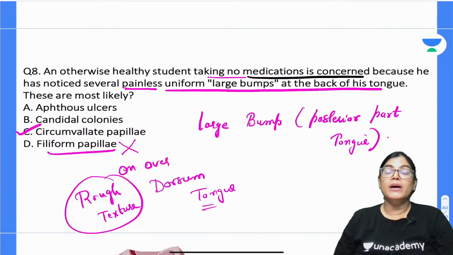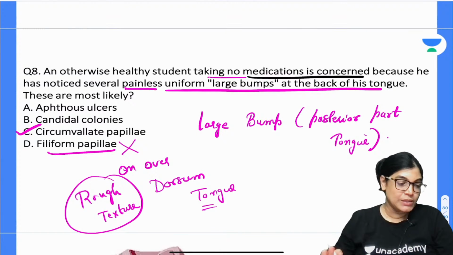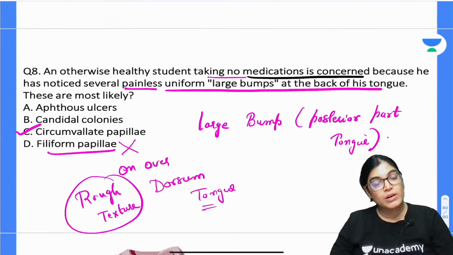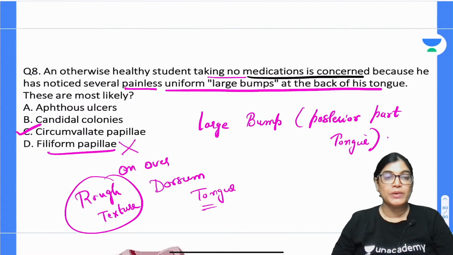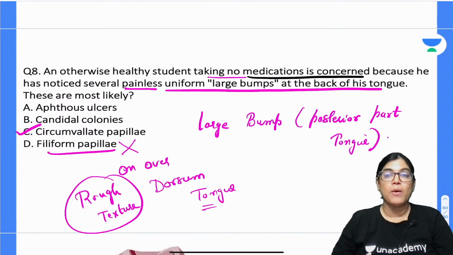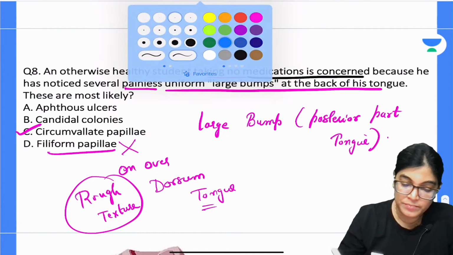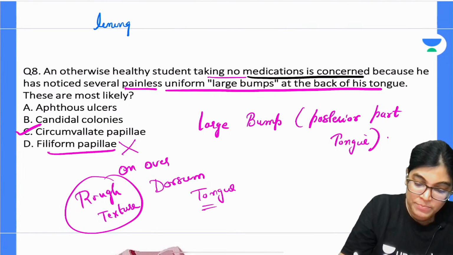Can you tell me which type of lining epithelium filiform papillae have? This is an MCQ for everyone. Filiform papillae, yes, you are right, do not have any taste buds. My MCQ is: what is the lining epithelium of filiform papillae? And that is the reason it gives rough texture to the tongue.